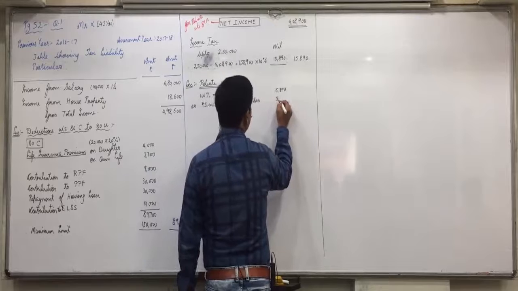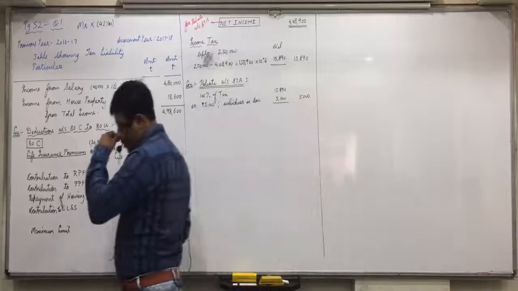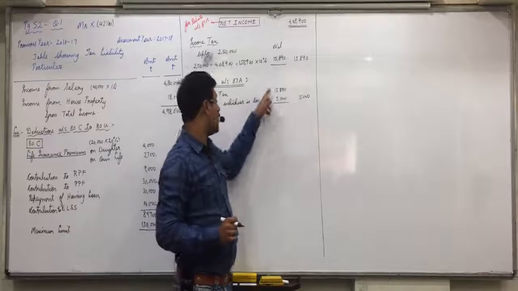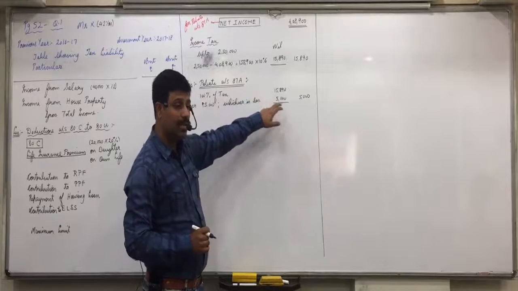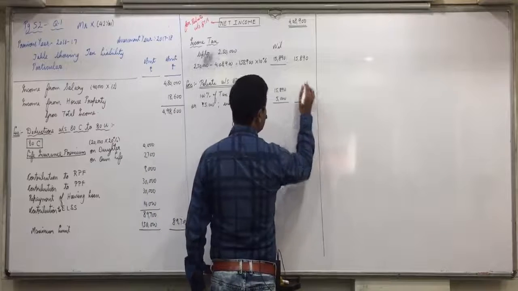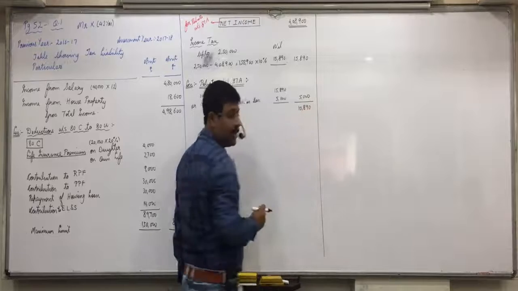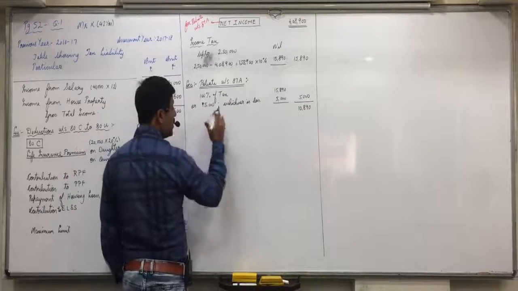So will you take 15,890 or 5,000? 5,000. Don't take 15,890 minus 5,000 as 10,890 by default; you have to take 100% of tax amount or 5,000, out of these two whichever is less. Which one is less? 5,000. 15,890 minus 5,000, 10,890. That is the taxable tax liability.